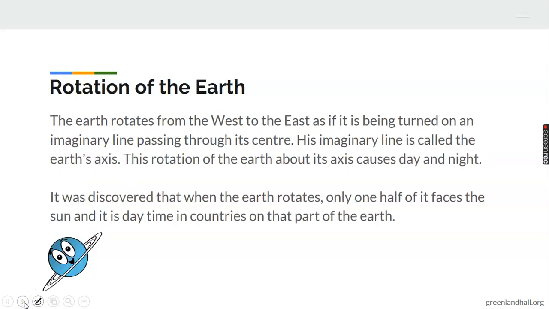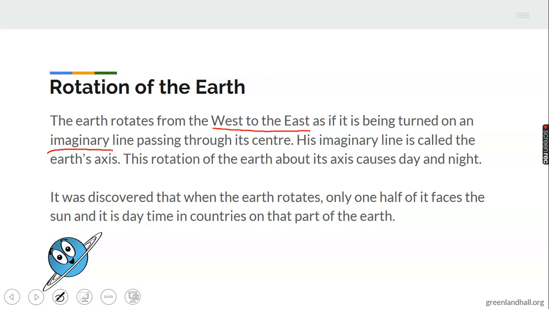Now, what is the rotation of the Earth? The Earth rotates from west to east, as if it's being turned on an imaginary line. By imaginary line, we mean it appears like there's a line holding the Earth, and the Earth is spinning around that line, through its center.